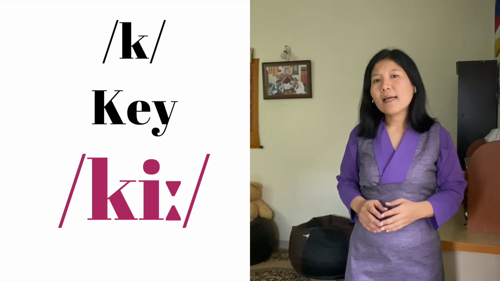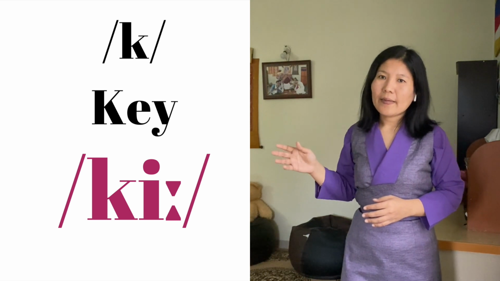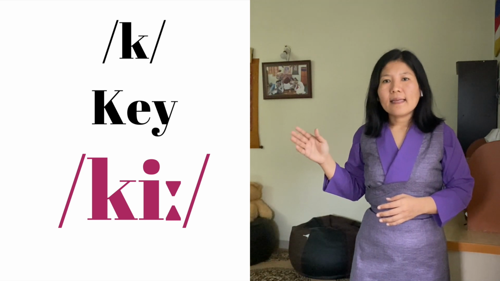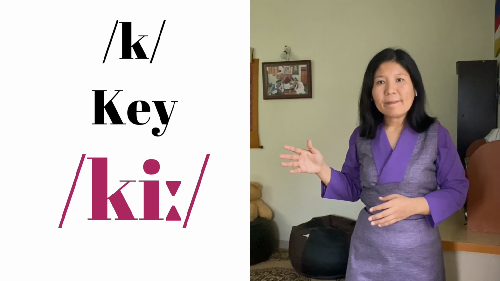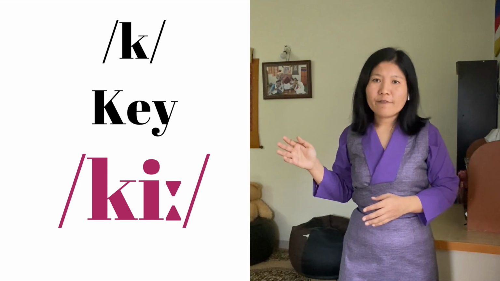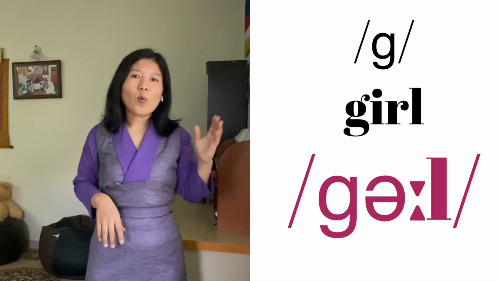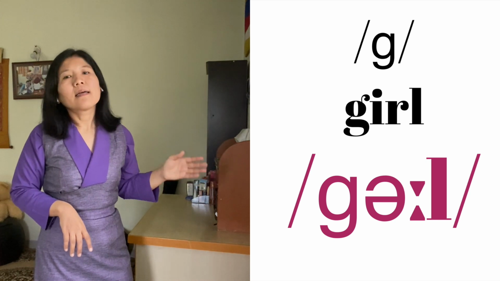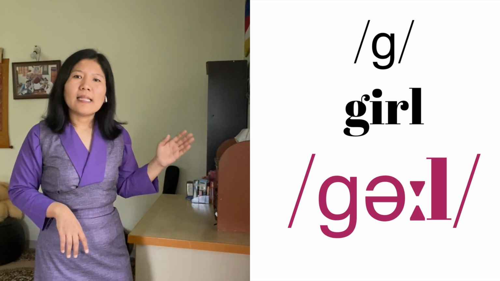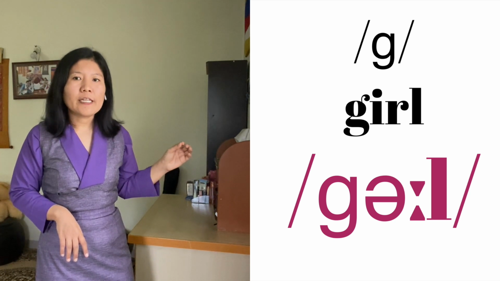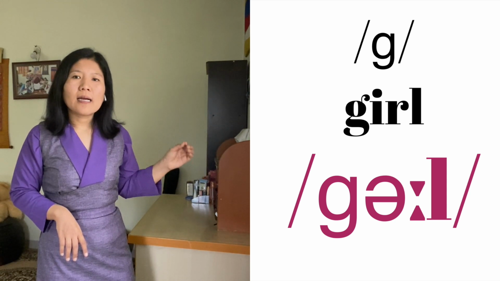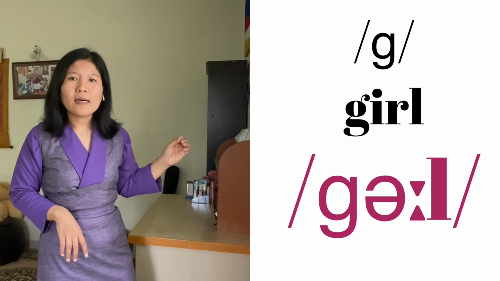The third one, key. K in the vocabulary key has k sound in phonetics. All right. Key. The fourth one is girl. The letter G in the vocabulary girl has g sound in phonetics. All right. Girl.